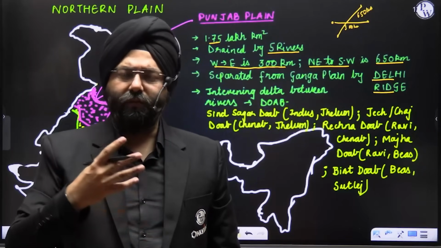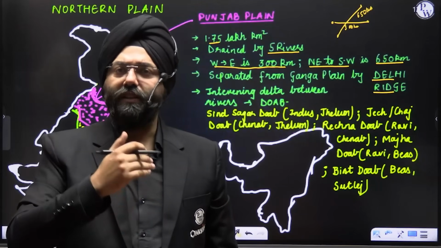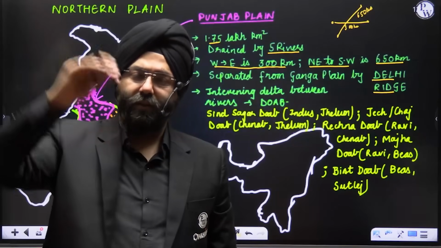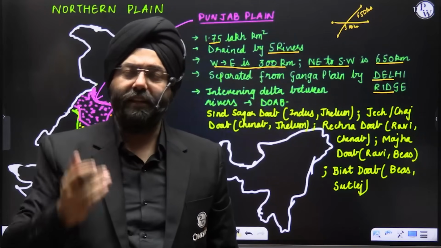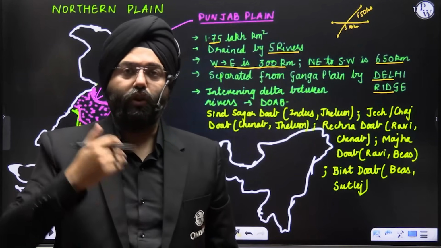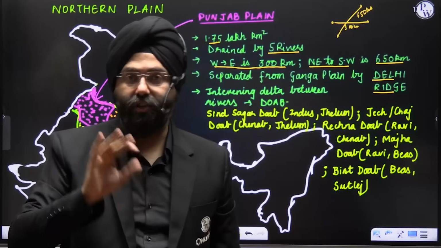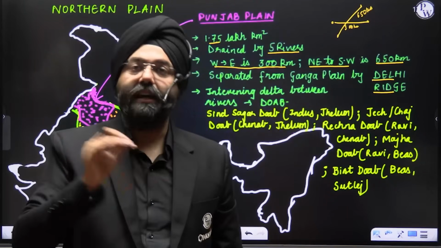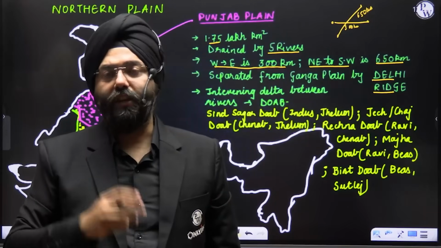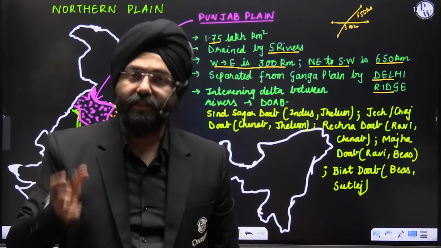Now, there were various famous thinkers like J.D. Dana and others. They basically say that the Aravalli range extends from the Gujarat region, moves on, then even extends or divides in the form of the Delhi Ridge. If you ever move from, let us say, Delhi to Dehradun, or you're crossing via Haridwar, you will see some mountainous-like structure. That is the Haridwar Ridge. That is also considered as an extension of the Aravalli range. That is why these are very old fold mountains, unlike the Himalayas, which are the young fold mountains.